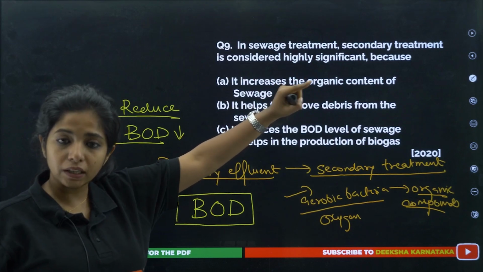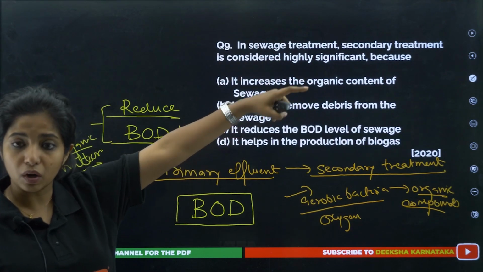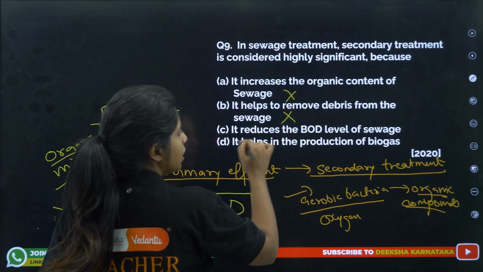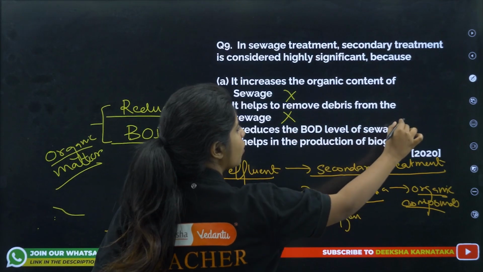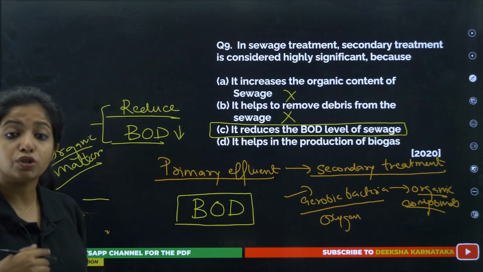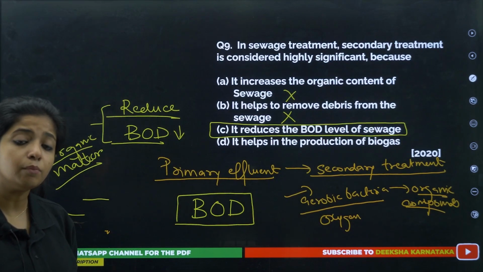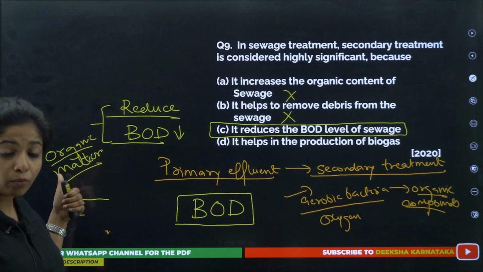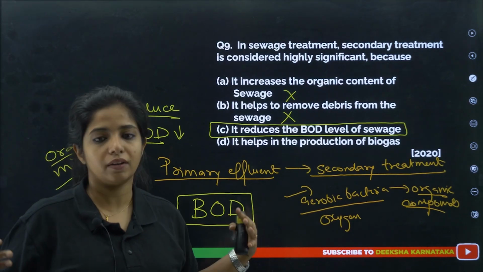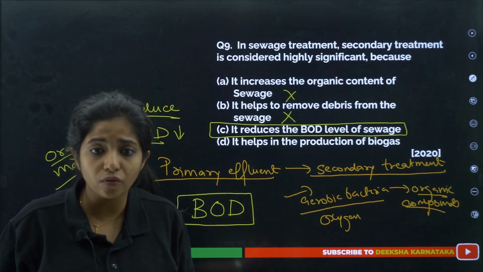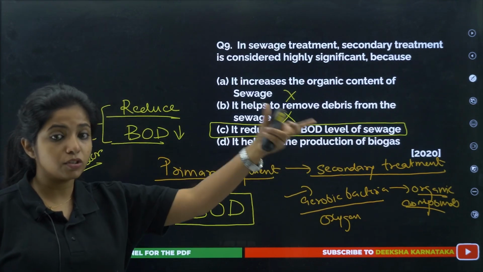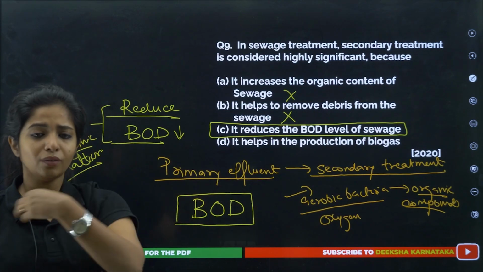So in sewage treatment, secondary treatment is considered highly significant because it increases the organic content. No. It helps to remove the debris from the, no. It reduces the BOD level of the sewage. Now suppose the aerobic bacteria is needing more and more oxygen, that means more and more organic matter is there, and when this happens, the aquatic organisms in the water will die because they are not getting enough amount of what? Oxygen, my dear children. So that is a problem for aquatic life if the sewage is mixed with water.